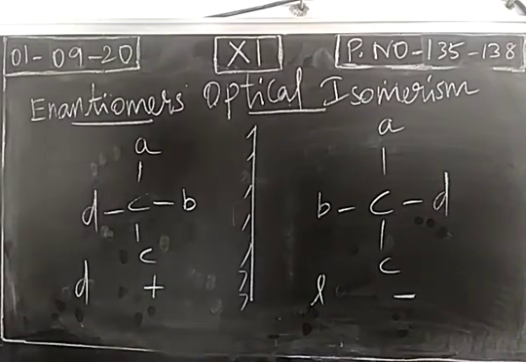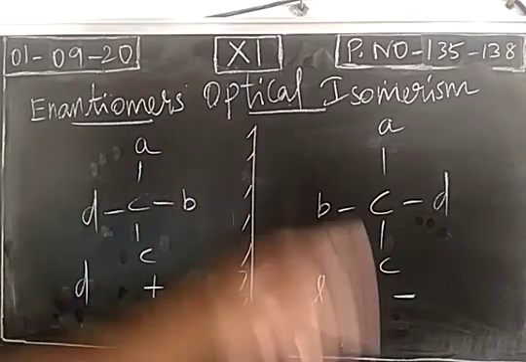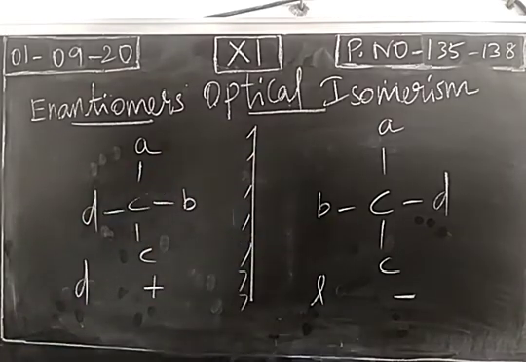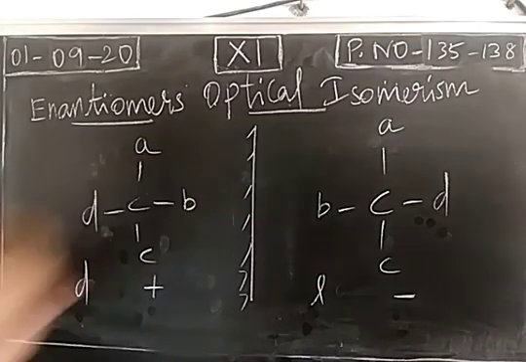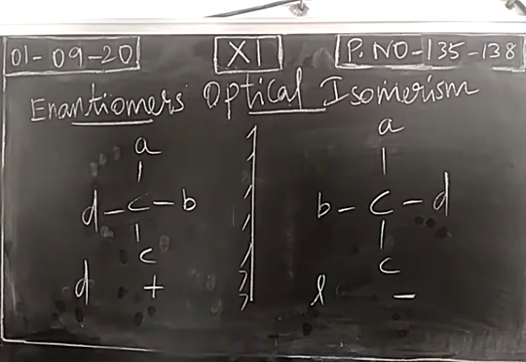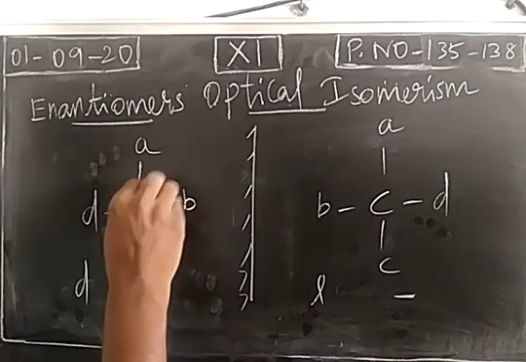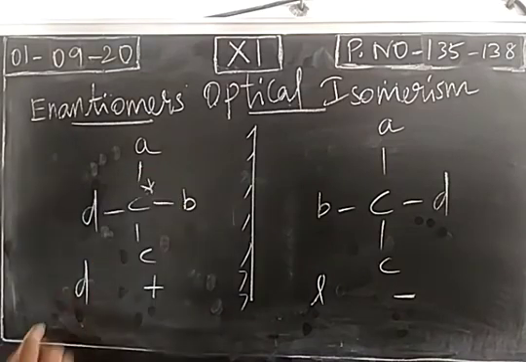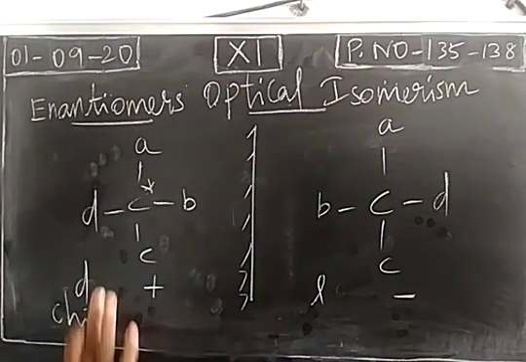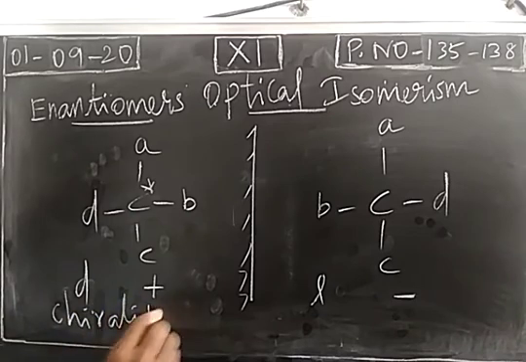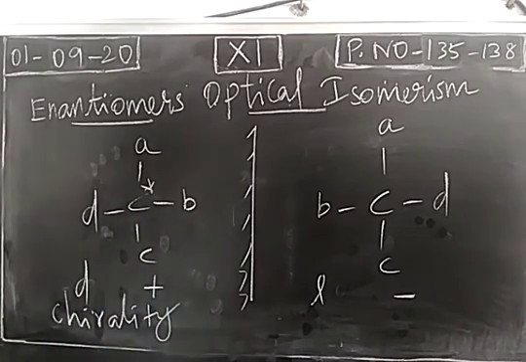So what are the words we have said already? Optical isomer, optical isomerism, optical activity, then enantiomers and enantiomerism. Next one, what is the condition for optical activity? Or to exhibit optical isomerism or enantiomerism, what is the necessary condition for an organic compound? The necessary condition is chirality or asymmetry. The word is chirality or asymmetry.